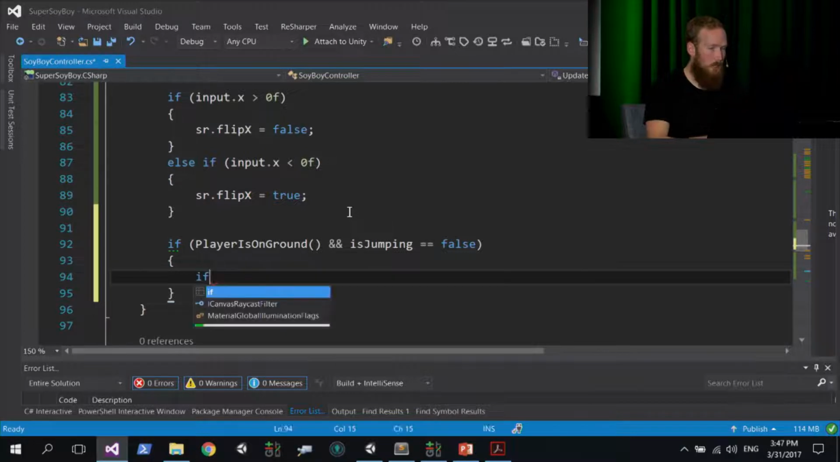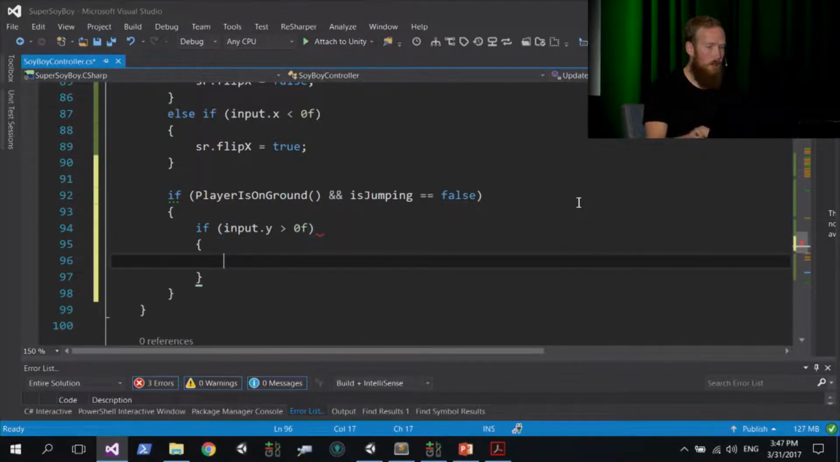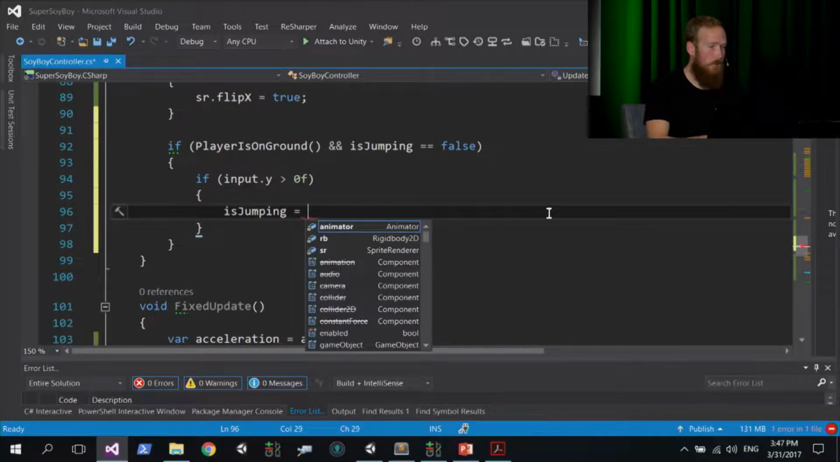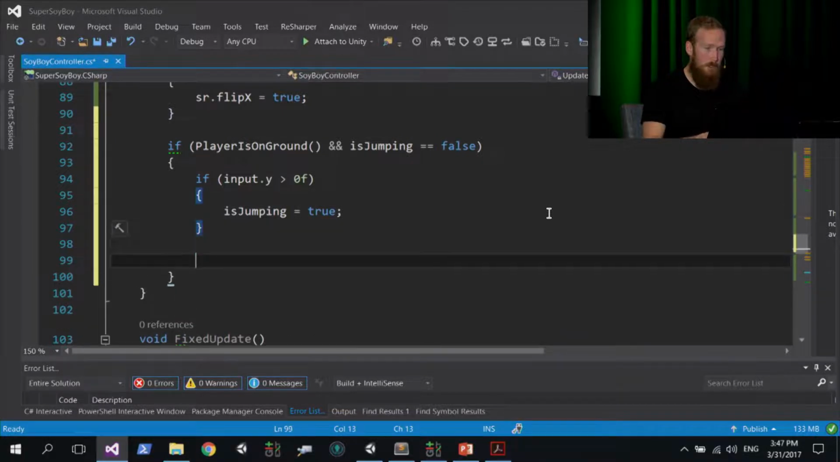And then inside here, we're going to say if, so a nested if statement, if input.y is greater than 0f, open up braces, and we're going to basically set our isJumping flag to true. And then below this inner nested if statement, just add a comment here that says to-do animator is on wall false. Don't ask me why. You'll come back to that in the lab later.